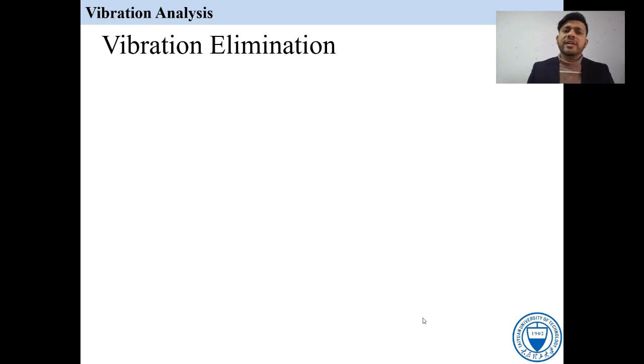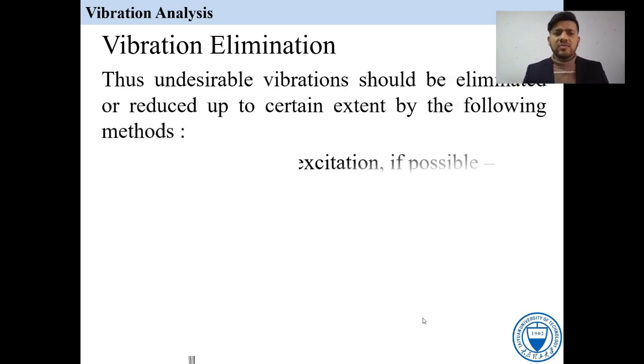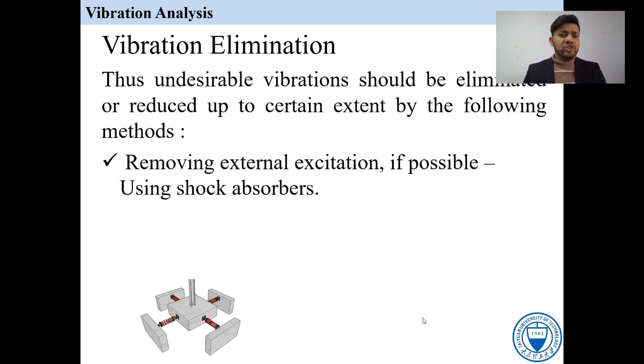How can we eliminate the vibrations? There are three methods that we will study. The first one is using a shock absorber. By using a shock absorber, we can remove the vibrations. You know that in vehicles we sometimes use a hydraulic shock absorber or an electromagnetic regenerative shock absorber. There are many shock absorbers you can use, and after using them, we can recover that energy and give stability to our model. So this is the first step to remove vibration.